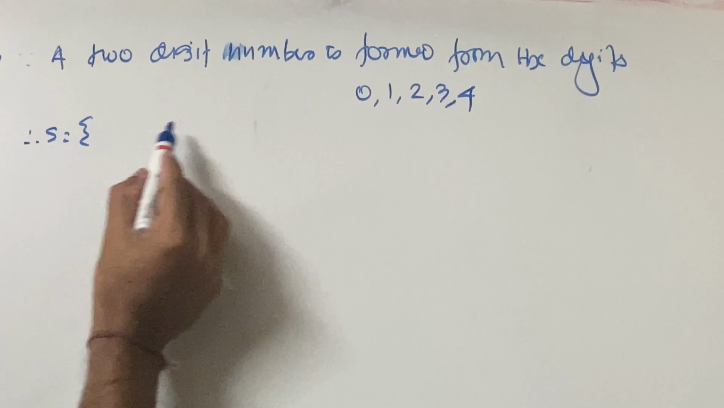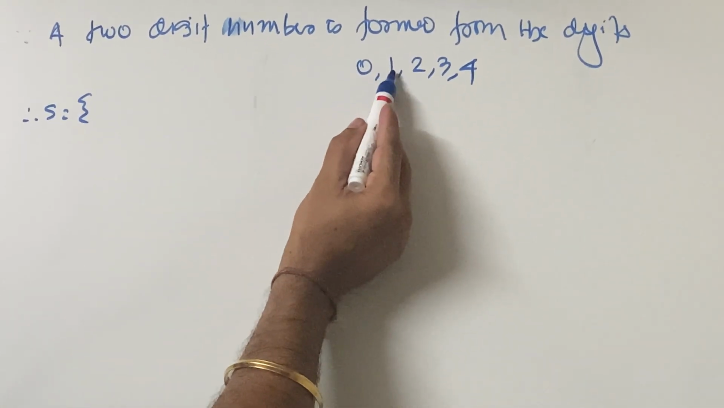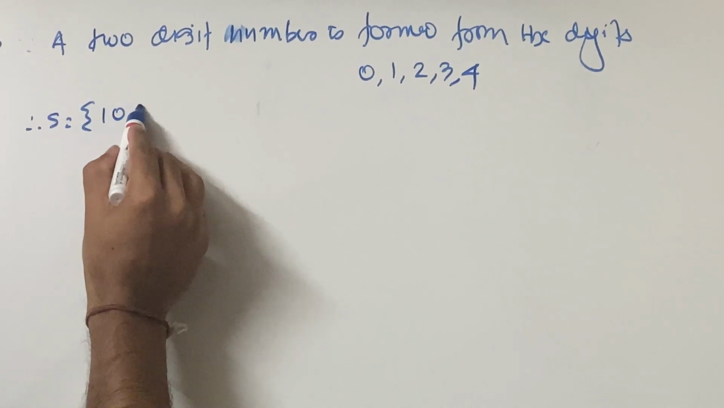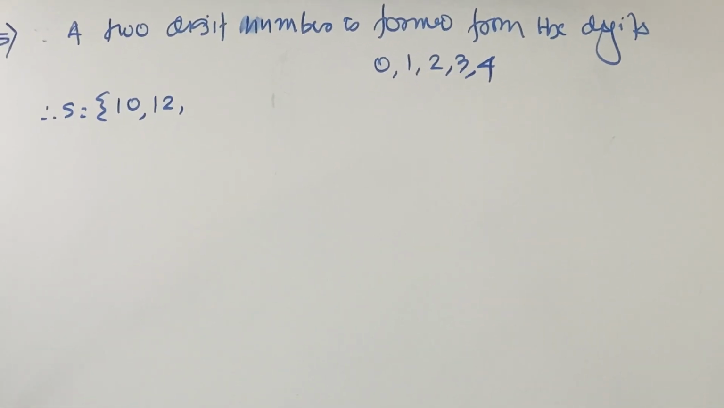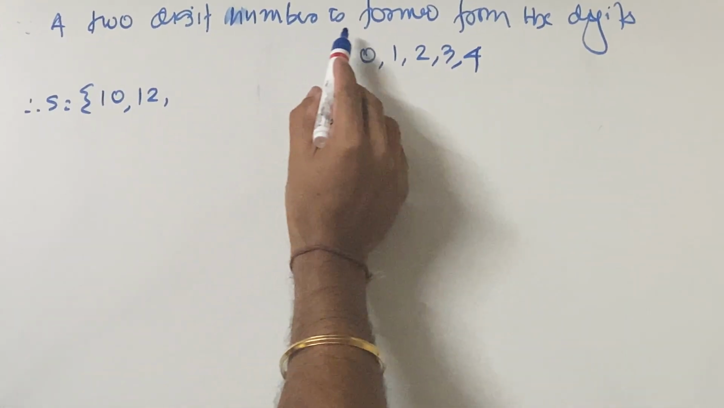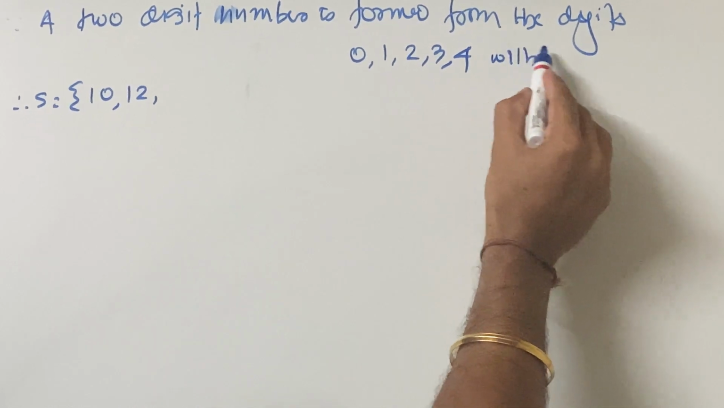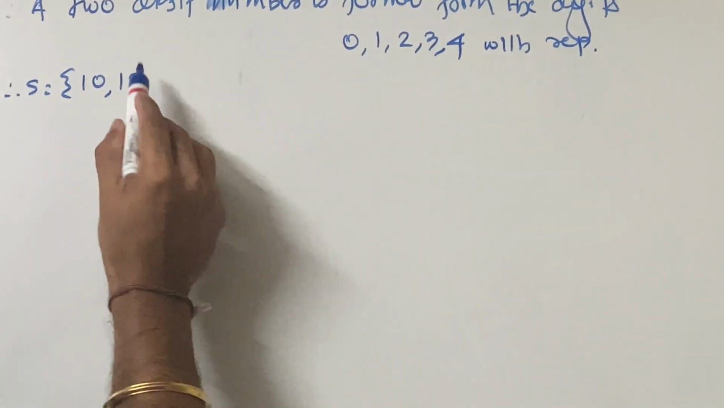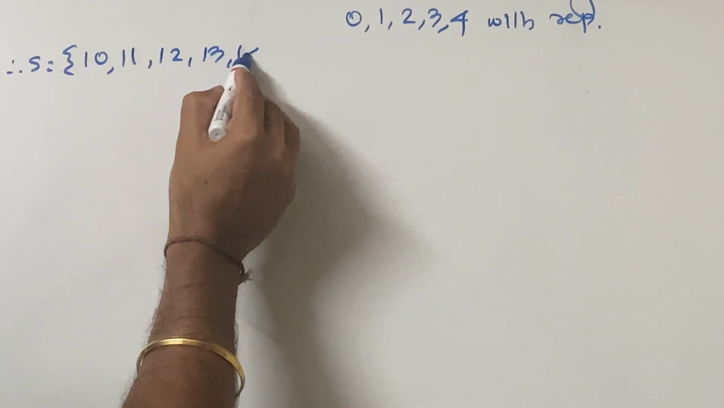Now try all the options. Don't do 0, 1 or 0, 2, because then it becomes a single-digit number. Start from here: that is 10, 12. Just check whether repetition is allowed. Repetition of digits is allowed. A two-digit number is formed from the digits 0, 1, 2, 3, 4, and the first sum is with repetition. So here 10 will come, 11 will come, 12, 13, 14.